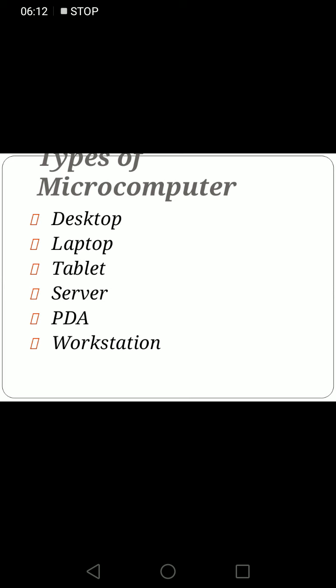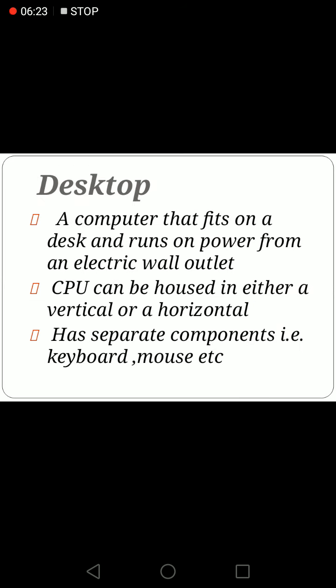Types of microcomputer. Desktop, laptop, tablet, server, PDA and workstation are types of microcomputer. Desktop. A desktop computer is a personal computer that fits on or under a desk. They utilize peripheral devices for interaction such as keyboard and mouse for input and display devices like a monitor, projector or television. Desktop computer can have horizontal or vertical form factor or be combined with a monitor to create an all-in-one computer.